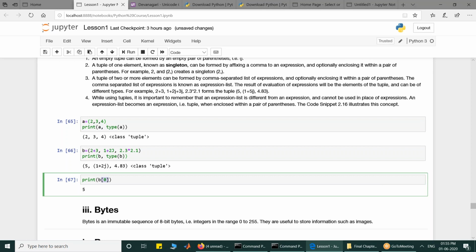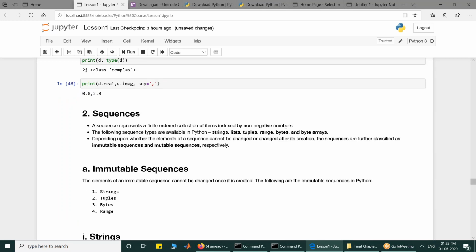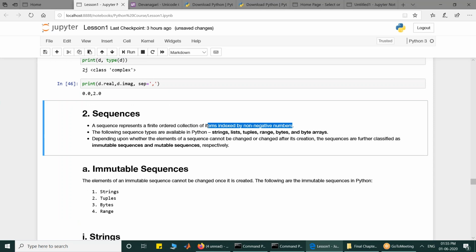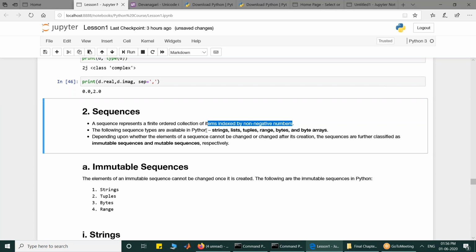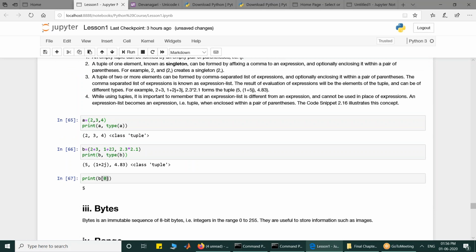If you want to refer to the items, you can use the subscript operator, give the index number, and get the element. So B0 says what is the first element of the tuple B, and that says 5. What is the second element of the tuple B? It says 1 plus 2j. You can refer to the elements by indexing them, using the subscript operator, which is these square brackets. We will look at it later on.